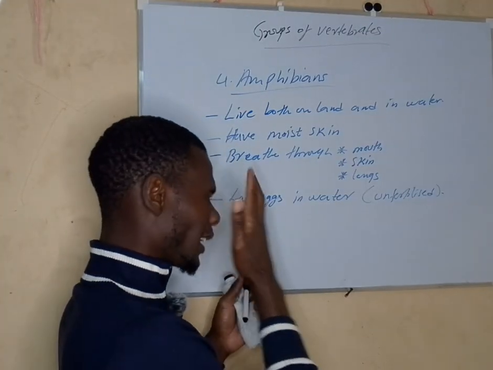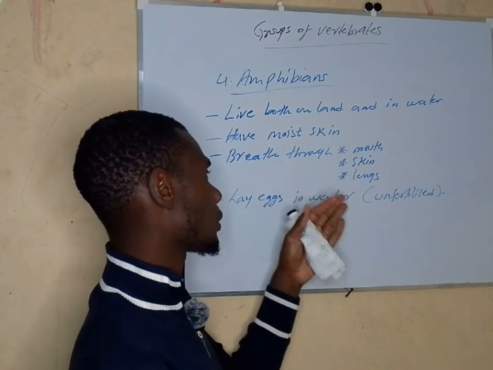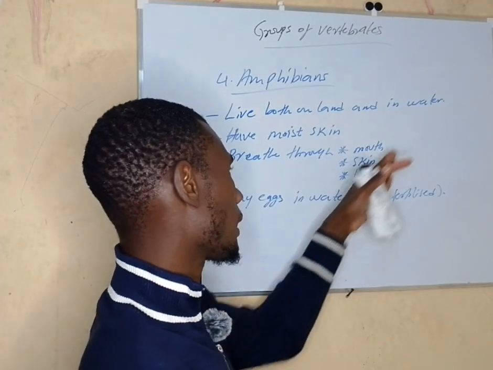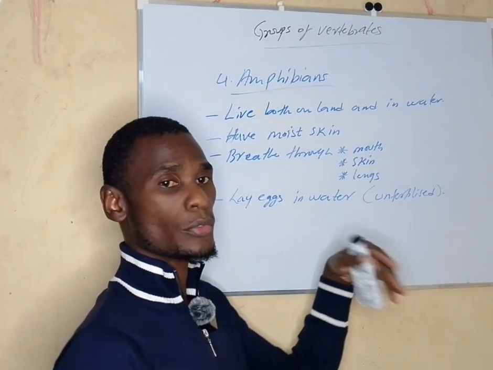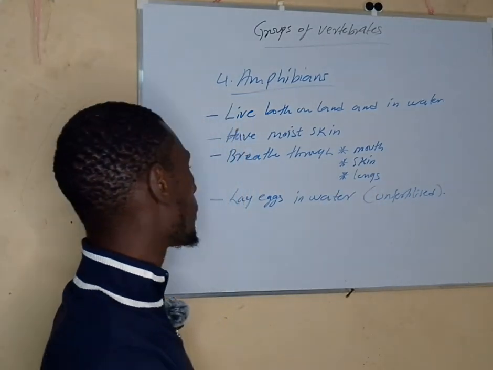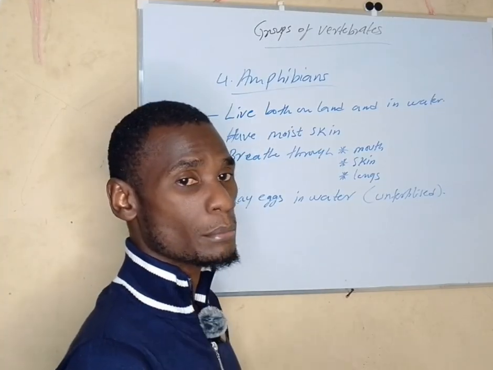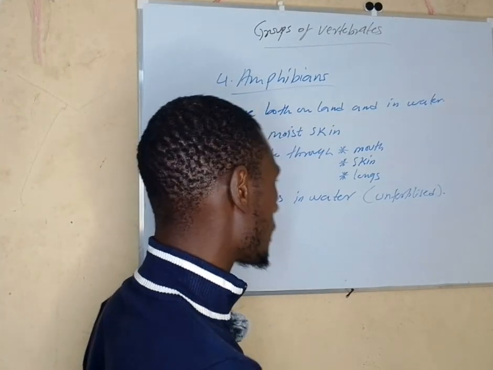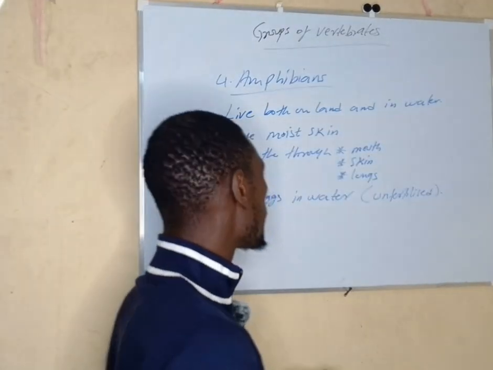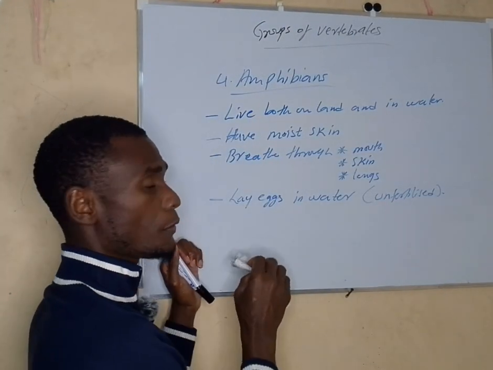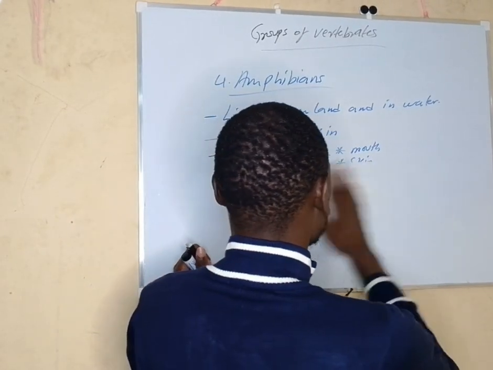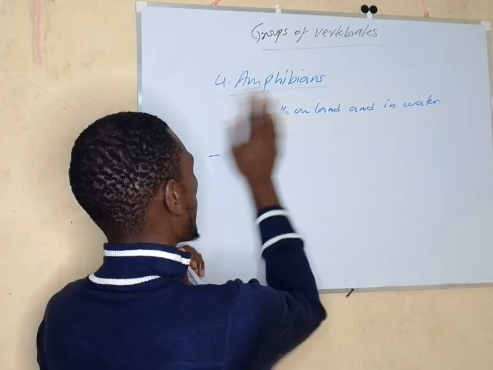Then when they can now be called either frogs or toads, they will start using these other body parts for breathing, like the mouth, the skin, and the lungs. So young ones of amphibians breathe through the gills. They have gills. So these are the characteristics of these animals called amphibians. So don't confuse them with reptiles. They are totally different.